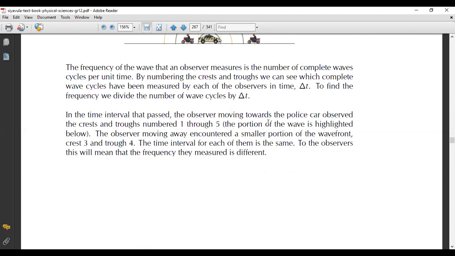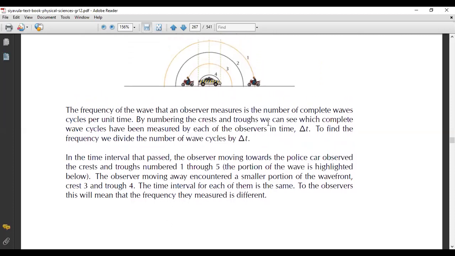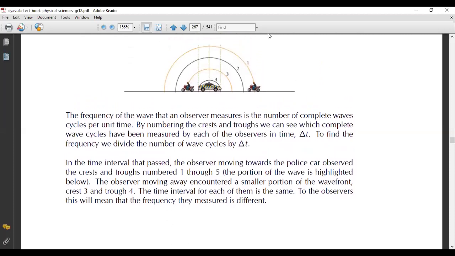In the time interval that passed, the observer moved towards the police car, and crests and troughs number 1 through 5 are what we have here. The time interval for each of them is the same. To the observers, this will mean that the frequency they measured is different. So obviously, a motorbike that's here is going to hear a lower pitch than the one that is here. Okay? The closer you get to your source, the higher the pitch becomes.